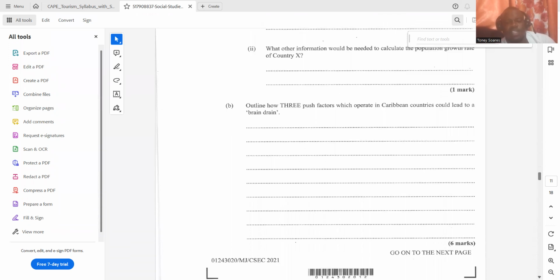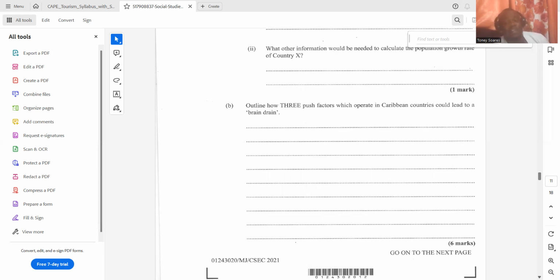First of all, you need to understand what brain drain is. This is for 6 marks, so it's 2 for each push factor, and it says outline, so you're going to explain how the push factor could actually lead to a brain drain. One push factor would be low wages, right? This could lead to brain drain because college graduates or skilled professionals may not be satisfied with the low wages paid for their skills or qualifications in the country, so they would leave to go somewhere else, right?